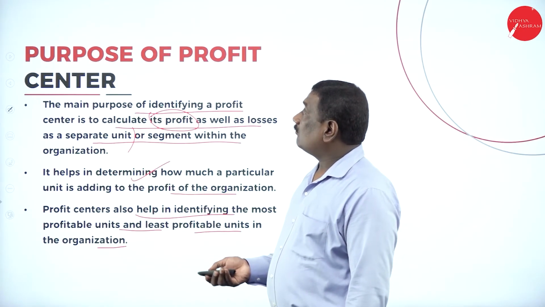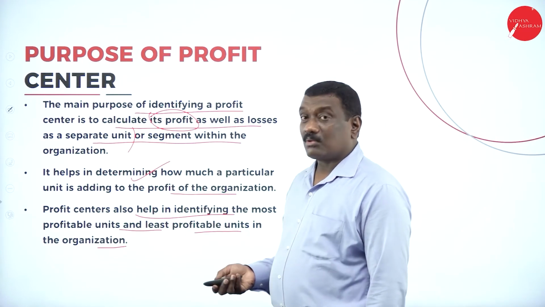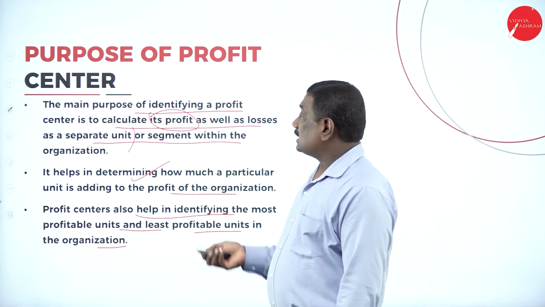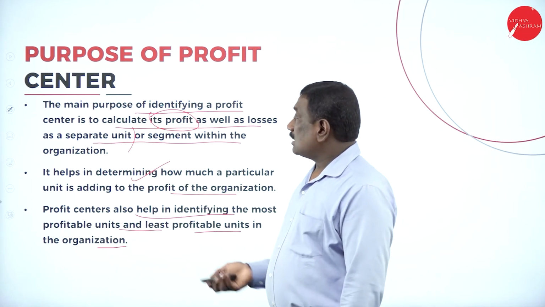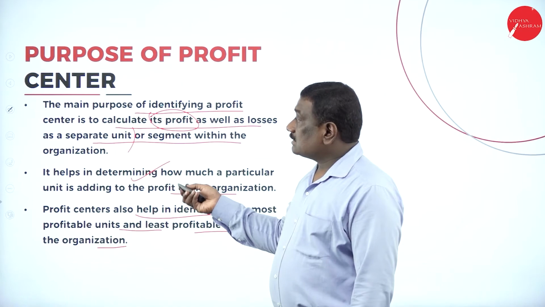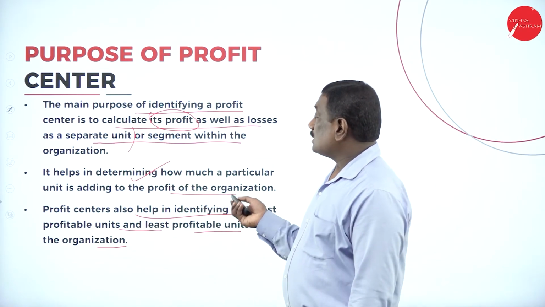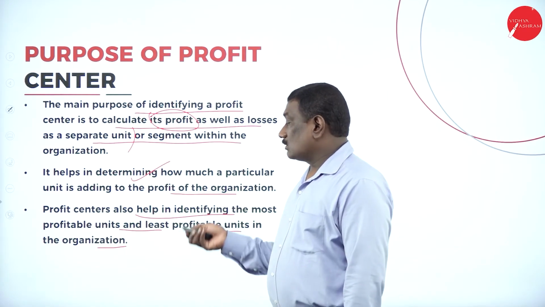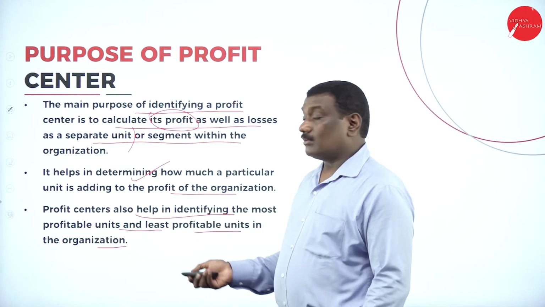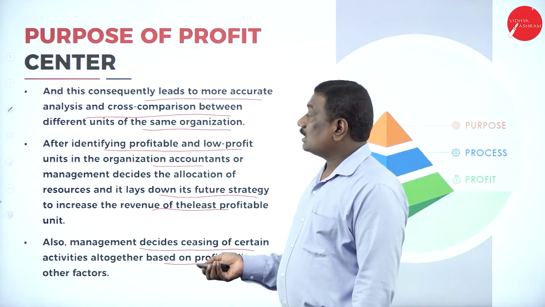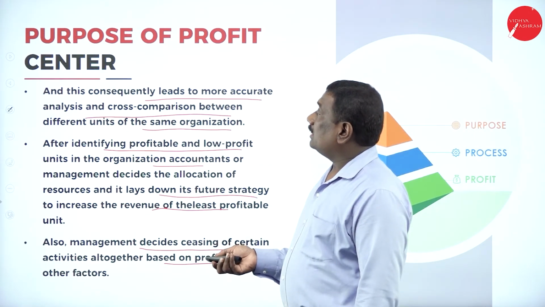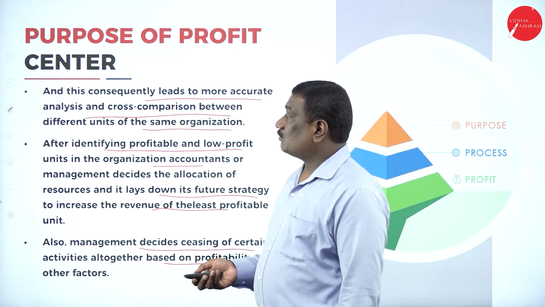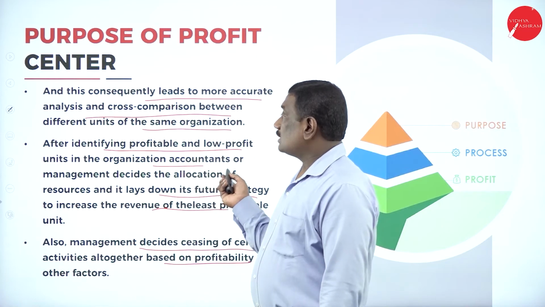The main purpose of identifying a profit center is, first, to calculate its profit as well as its losses as a separate unit or segment within the organization. Second, it helps in finding out how much a particular unit is adding to the profit of the organization. Thirdly, the profit center also helps in identifying the most profitable units and the least profitable units in the organization. Then it will lead to more accurate analysis and also cross comparison between different department units of the same organization.